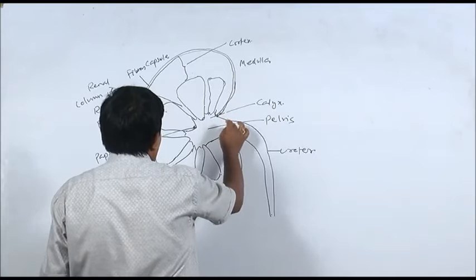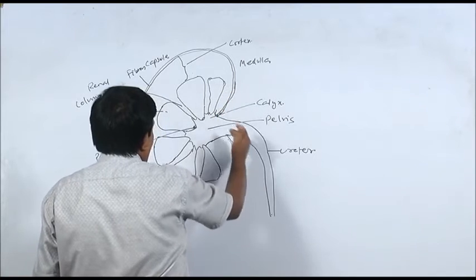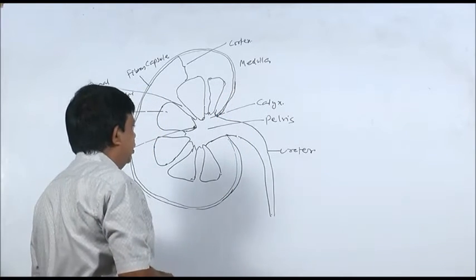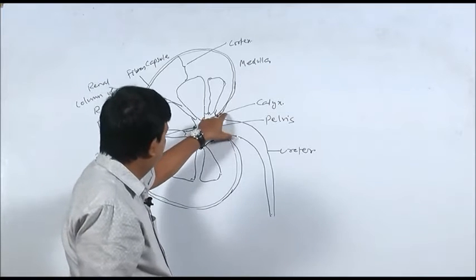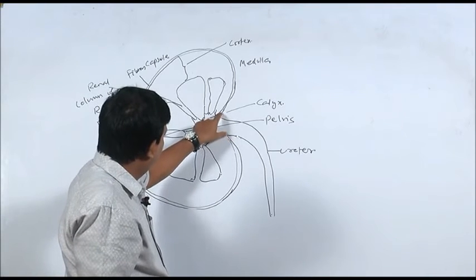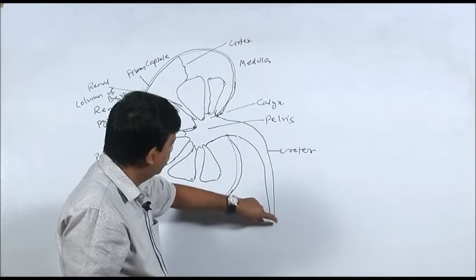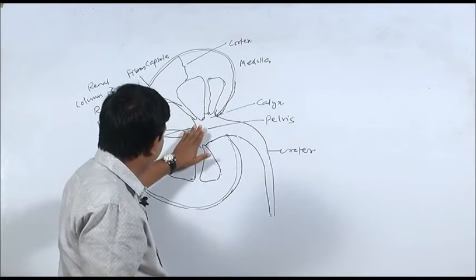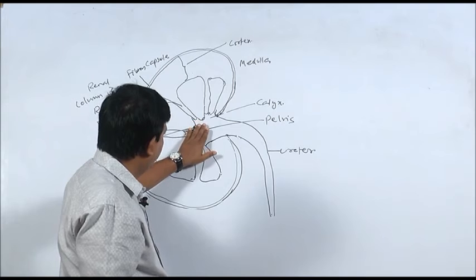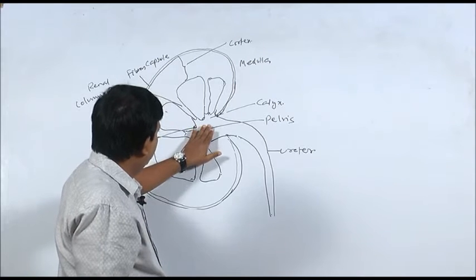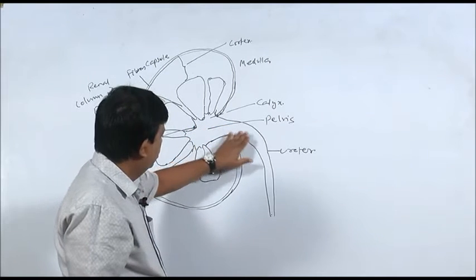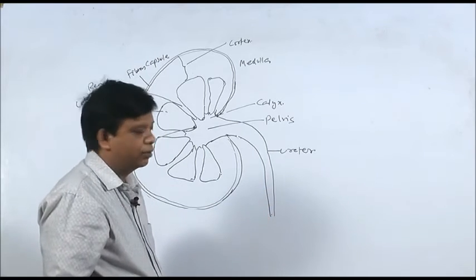On the inner concave surface of the kidney, there is an indentation from where arises the ureter. Urine is formed here, and that urine is then carried from the kidney by the ureter.